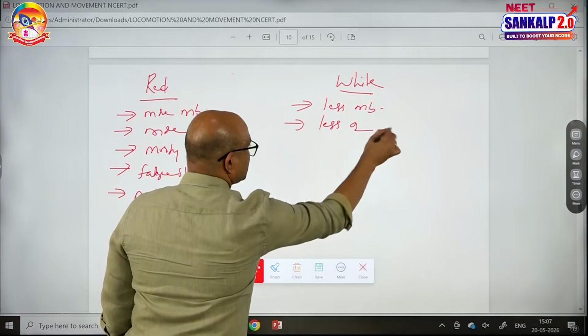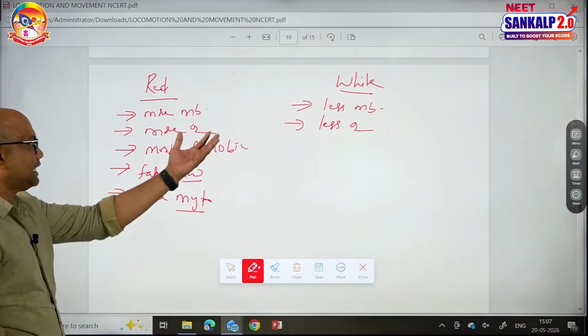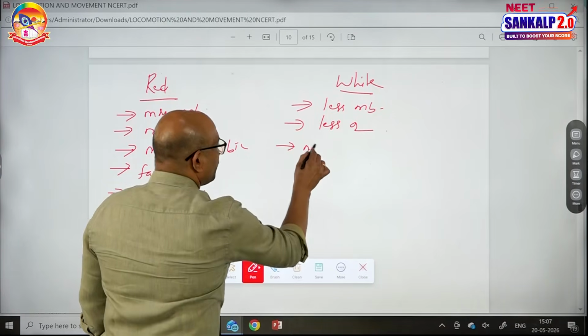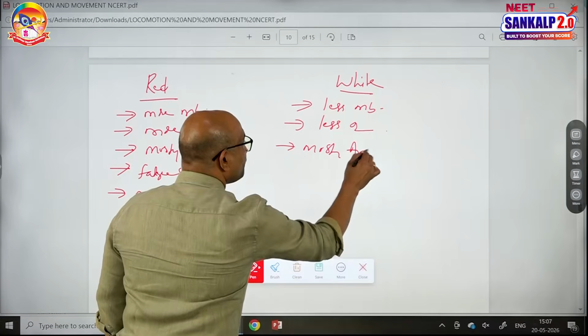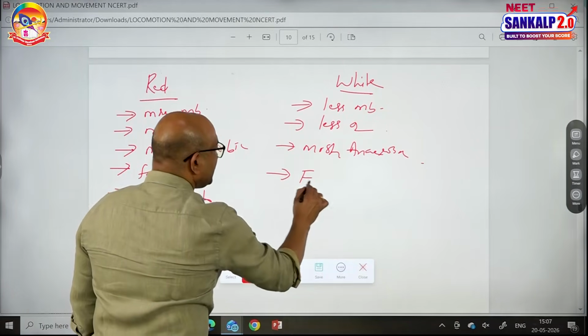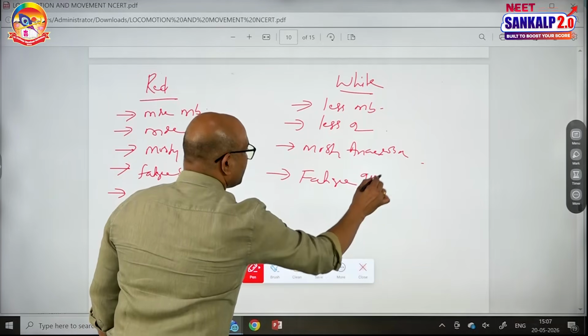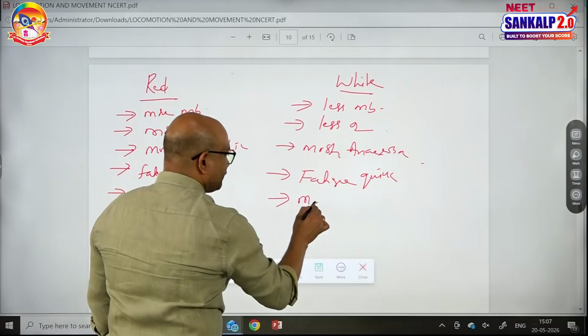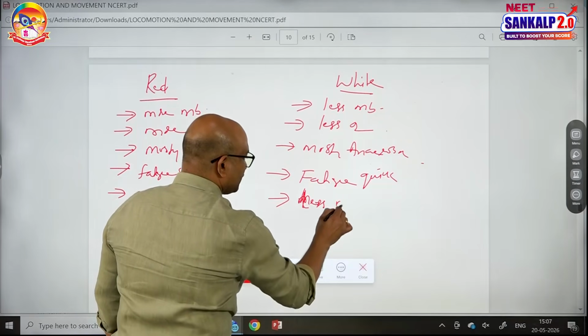less oxygen, because myoglobin stores oxygen, and as there is less myoglobin, there is less storage of oxygen, and it is mostly involved in anaerobic cellular respiration, fatigue quick. I will tell you what fatigue is, do not worry, and they consist of less mitochondria.